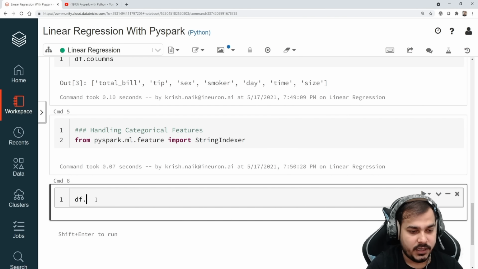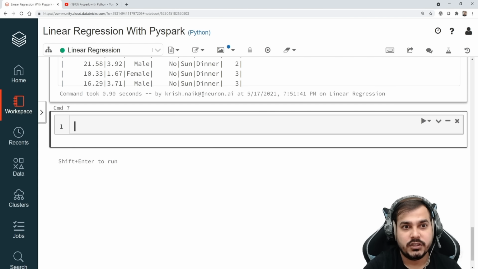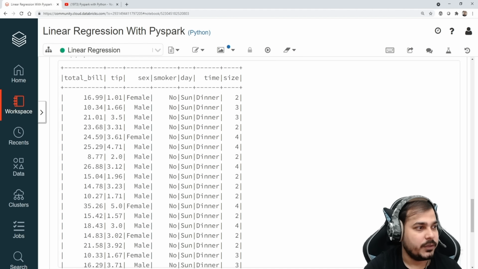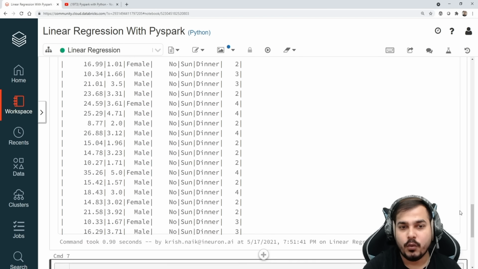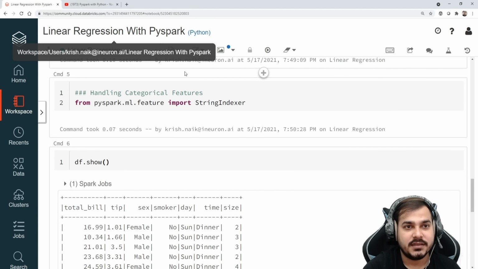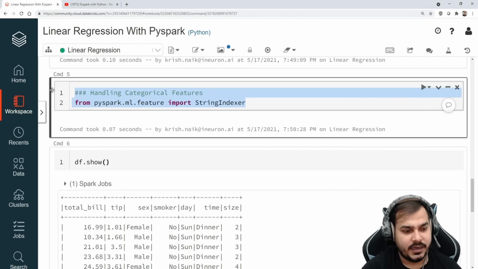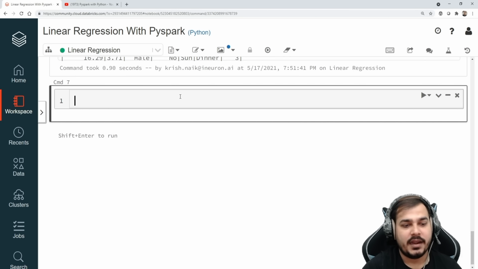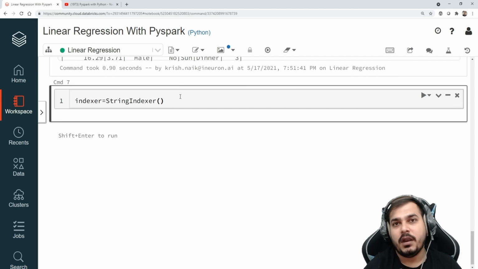See over here, if I see all these features, let me just write df.show. So this is my entire features. Quickly, if I go and see, time is also a categorical feature. So quickly, let's go ahead and see how we can use this. So I have actually imported this library called StringIndexer. Now what I'm going to do over here is write an indexer object, and I'll write StringIndexer. And here, first of all, I really need to provide which all are categorical features.